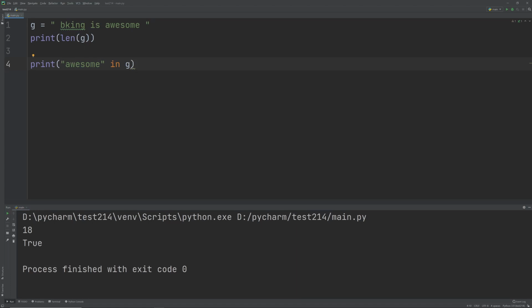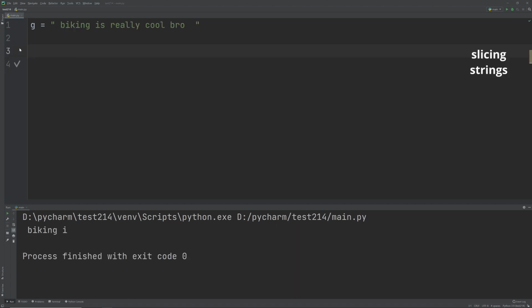Likewise, we can also check if we have a particular phrase not inside the string. So for example, let's say "biking is rubbish". Is rubbish inside the string? If we run it, no, it's False. It's not inside the string. However, what if we add the not keyword? Now I'm basically asking Python, is the phrase rubbish not inside the string g? And that's true. So if we run it, we're going to get a True answer because the truth is it's not inside the string g.